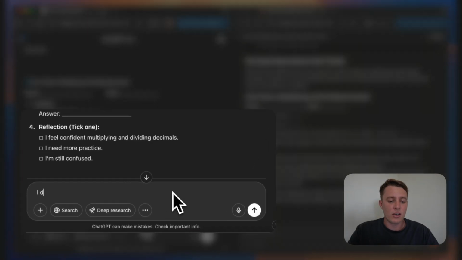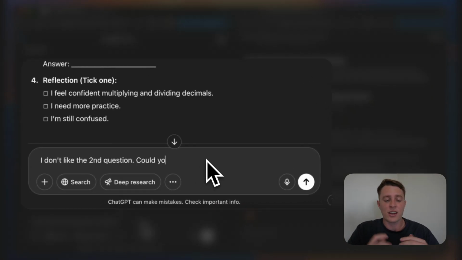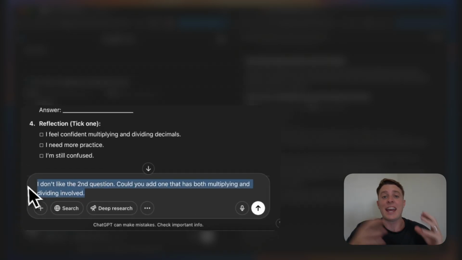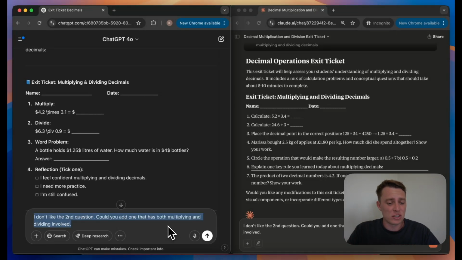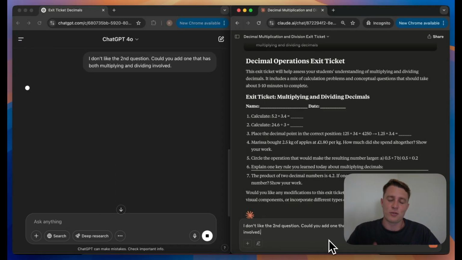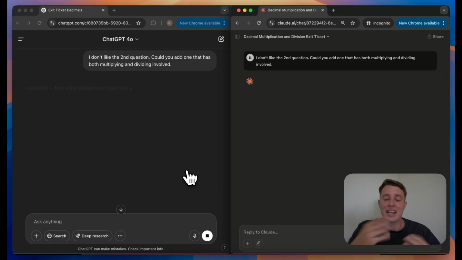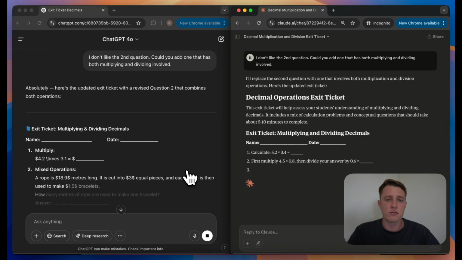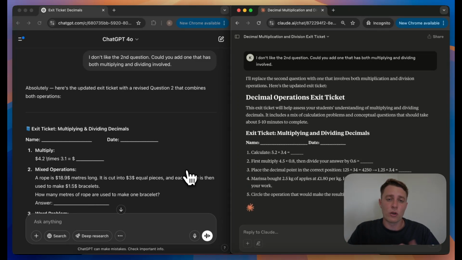You can see here, I've typed into the request box that I don't like the second question. Can you please include a question that has multiplying and dividing? Nice and easy to type my request, and if I press enter, rather than sitting there and rewriting questions, the AI will do it for you. And we can see now on both these models, question 2 has been adjusted for me. Both of these platforms are free, so make sure to check them out.